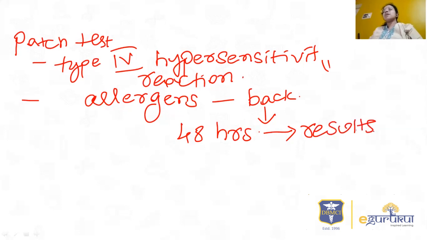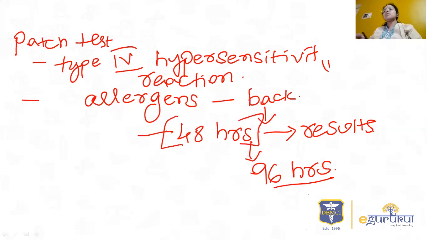The results will be graded based on erythema and reaction to the particular reagent. If there is no response even after 48 hours, and if you have a strong suspicion, then you can read it after 96 hours, that is after 4 days. Initially you will try to read it within 2 days, but if there is no response, then you can delay it, so that you won't miss the allergic contact reaction to a particular reagent. So just remember this 48 hours and 96 hours, which is very important.